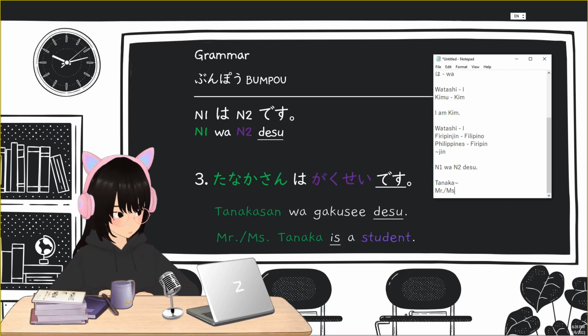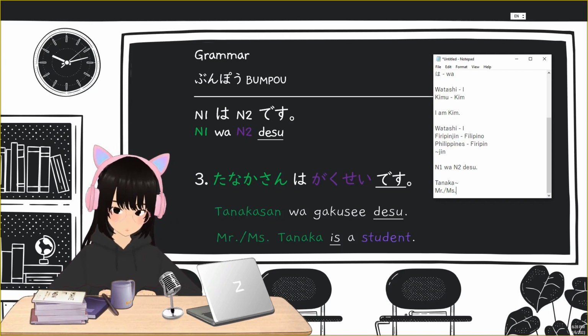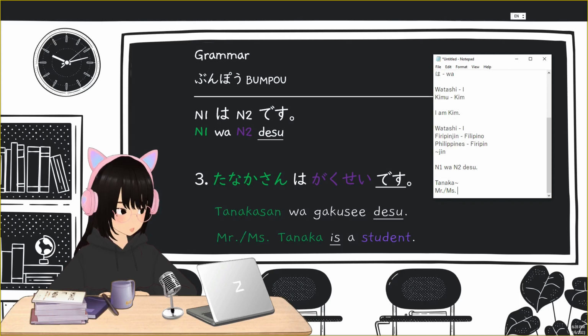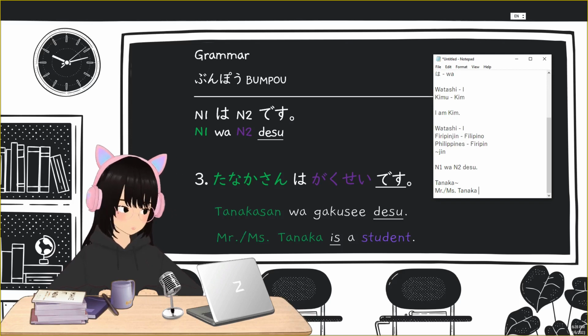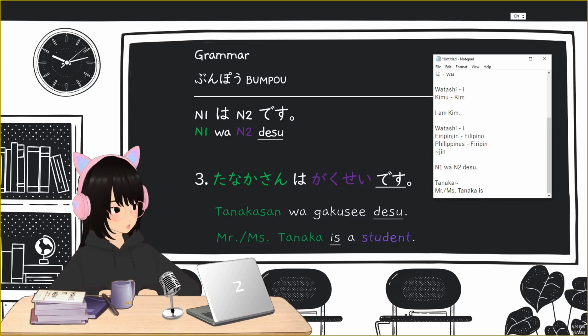You don't know if Tanaka-san is a man or a woman, so we will just use Mr. or Miss here, and then Tanaka, the surname. Again, desu is the verb. We have here a singular subject, which means in English it is "is". So Mr. or Miss Tanaka is gakusei in English.